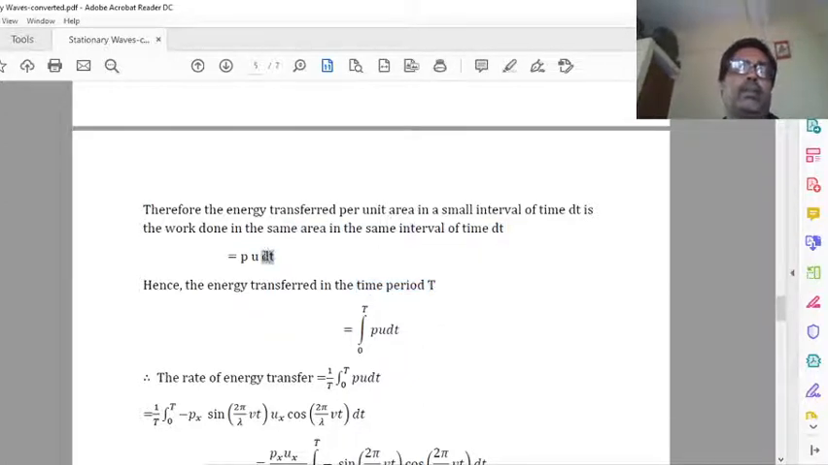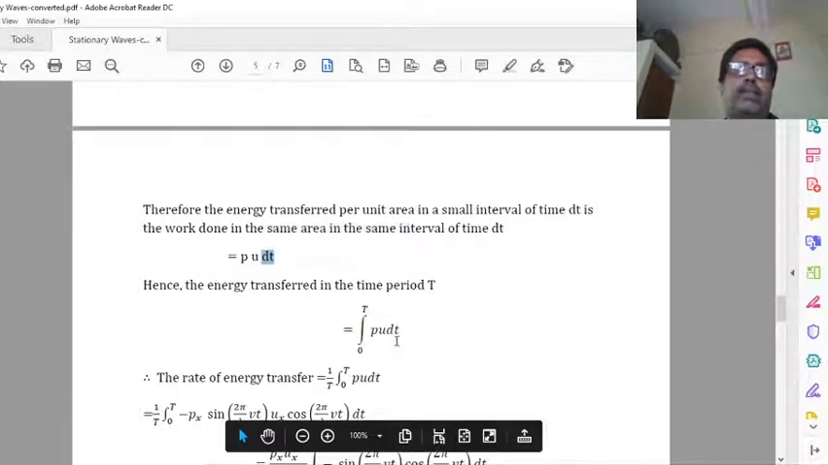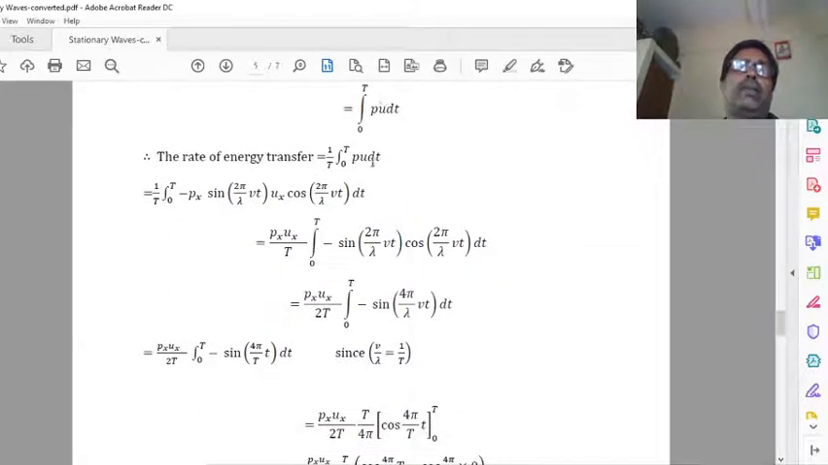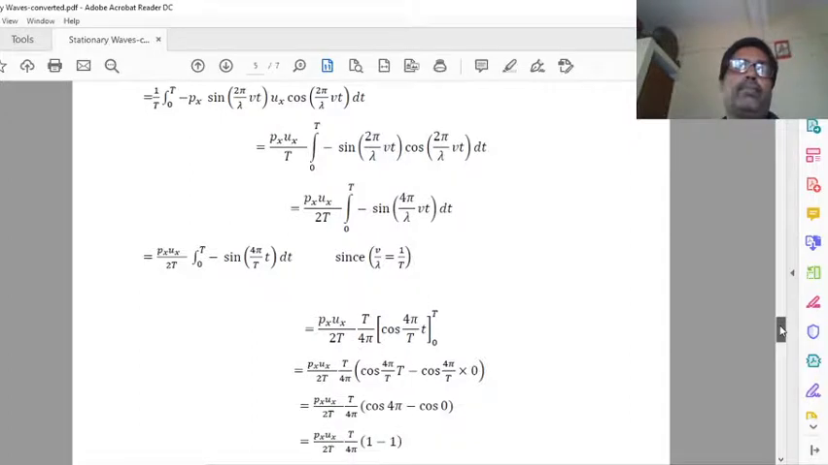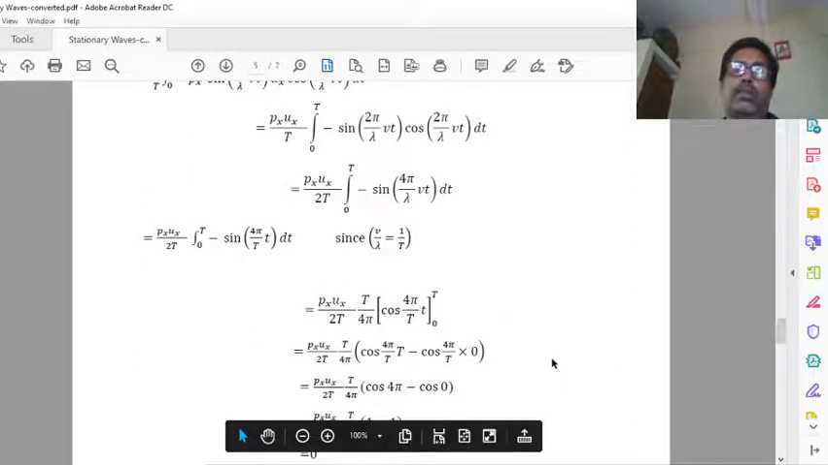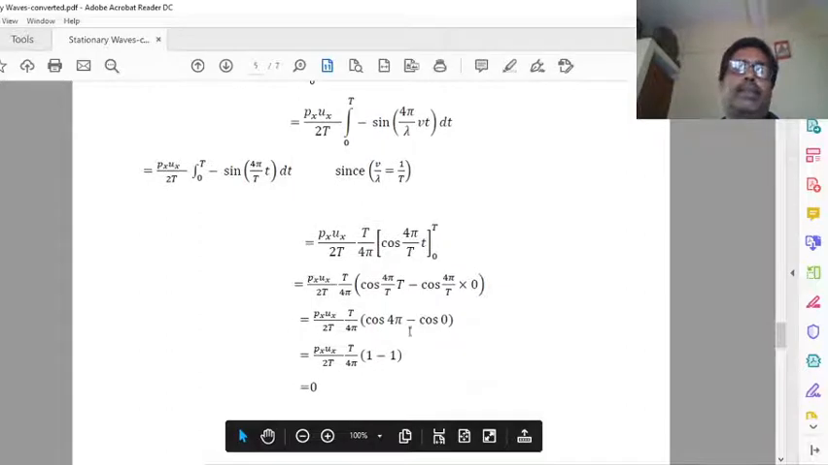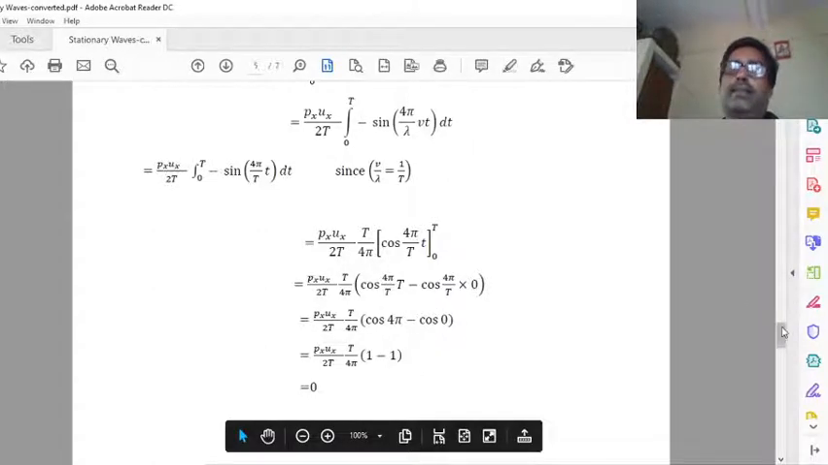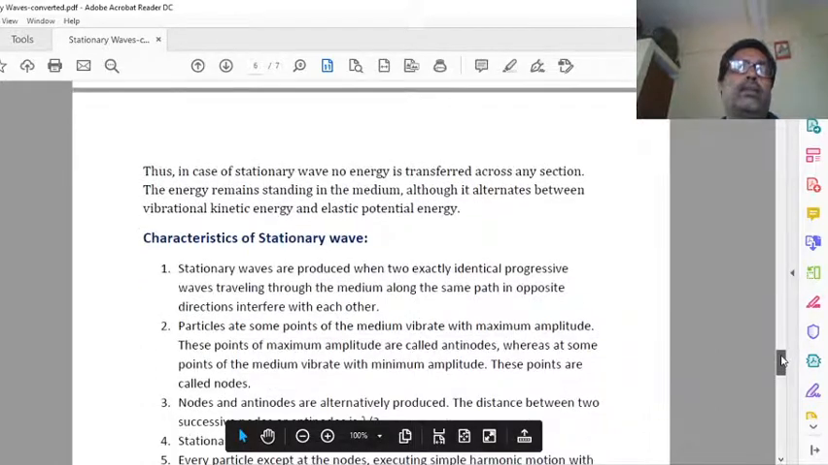This is for a small interval, and the rate of energy transferred is found when we divide energy by time t. You can see here, now we take the value of p, ux and dt, and we use the simple mathematical relation or solution. We will get this one here, cos 4 pi 1, and this is also 1, 1 minus 1 is 0, so no net energy transfer.